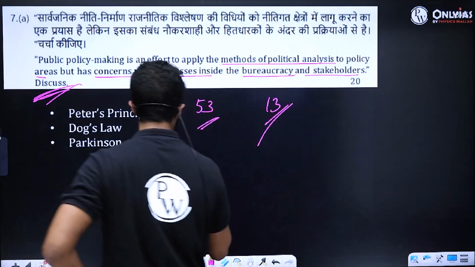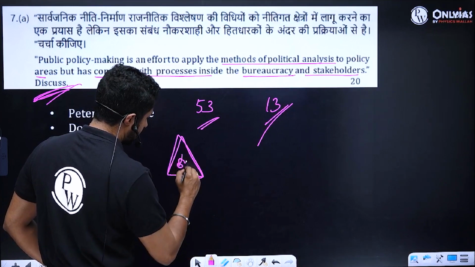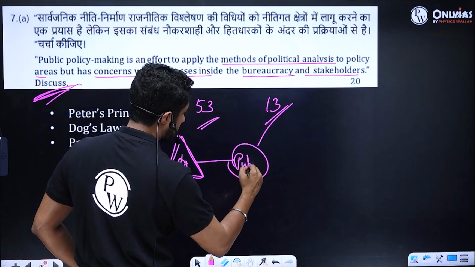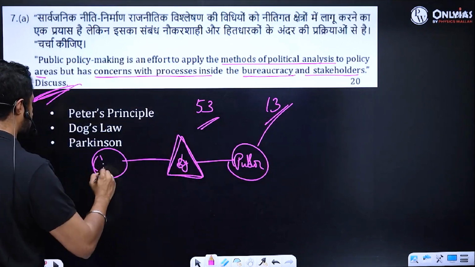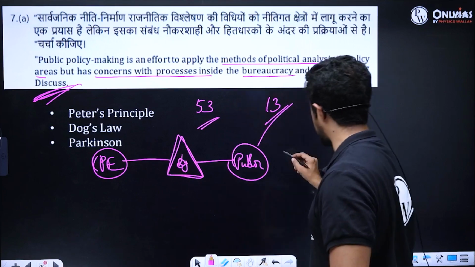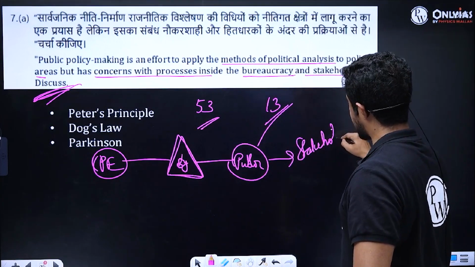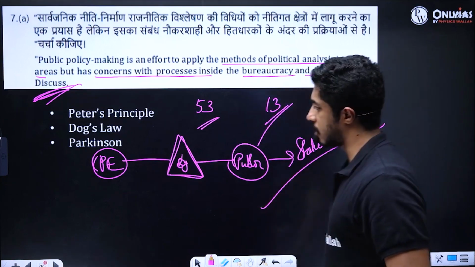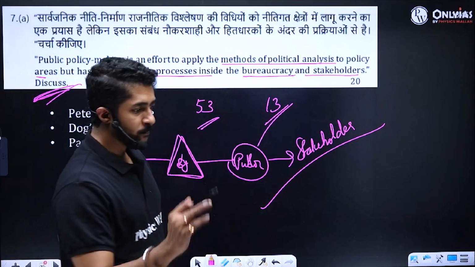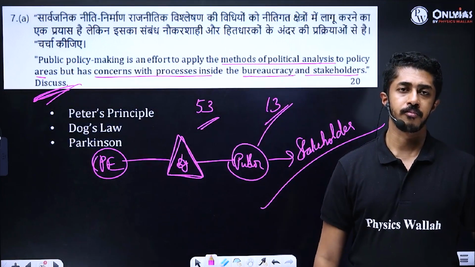Moreover, the most important thing there, bureaucracy that we talk about ultimately is what? The bridge between the public and the political executive. That is the importance. And the public is nothing other than but, as per the question, it is the stakeholder. Throwing in such diagrams in your answer, along with validating it with relevant bills, relevant schemes, etc., will help you gain more marks. Clear?